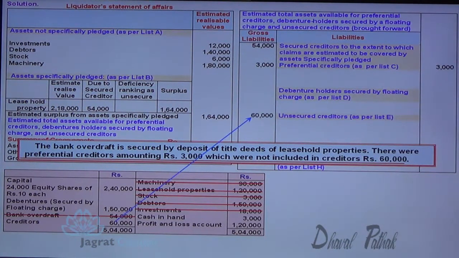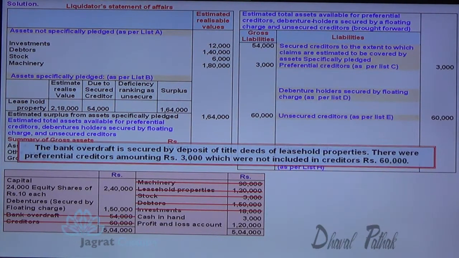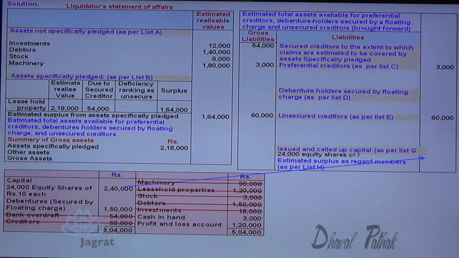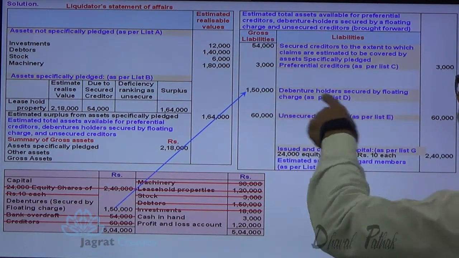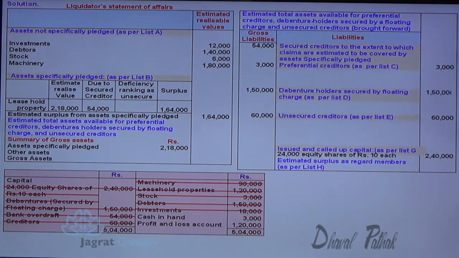Then unsecured creditors, list E, they are to be paid in sequence. After that, equity share capital is to be paid. Debentures are to be paid, list D. See, this is the sequence in which payment is to be made that I recorded in the field. Cash balance 3,000.